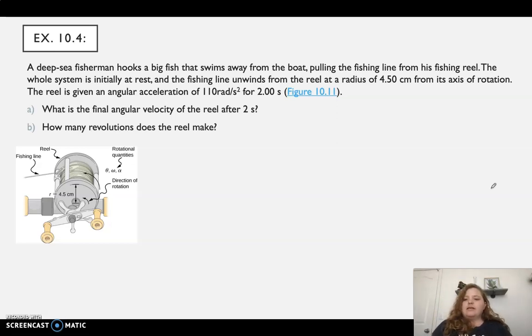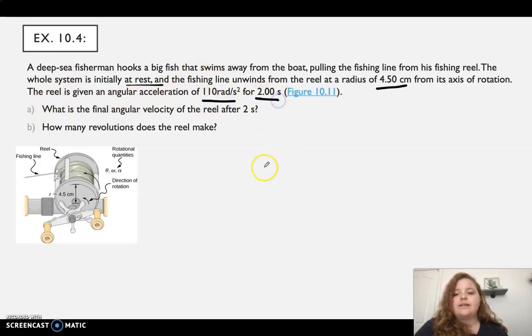It states that a deep sea fisherman hooks a big fish that swims away from the boat, pulling the fishing line from his reel. The whole system is initially at rest, and the fishing line unwinds from the reel at a radius of 4.5 centimeters from its axis of rotation. The reel is given an angular acceleration of 110 radians per second squared for 2 seconds. The first question is, what is the final angular velocity of the reel after 2 seconds?